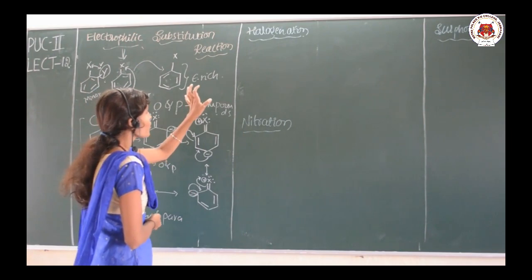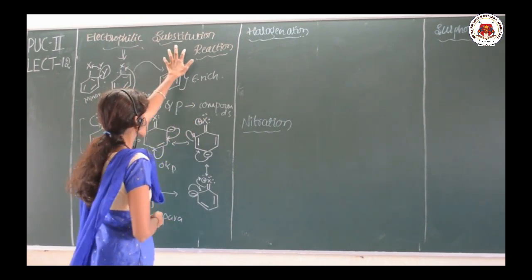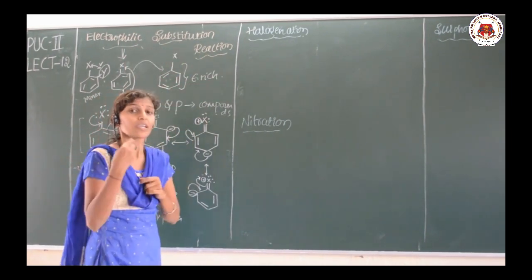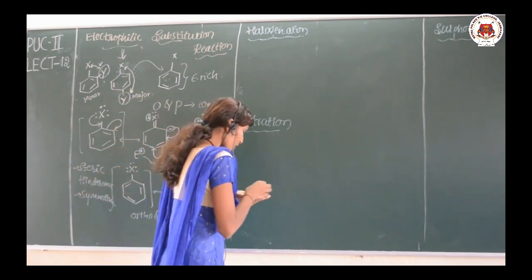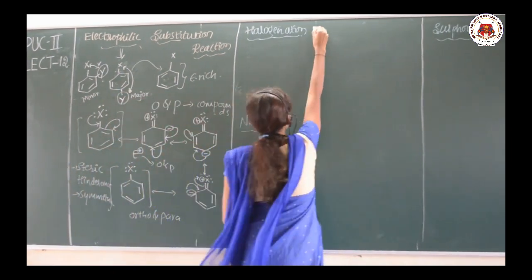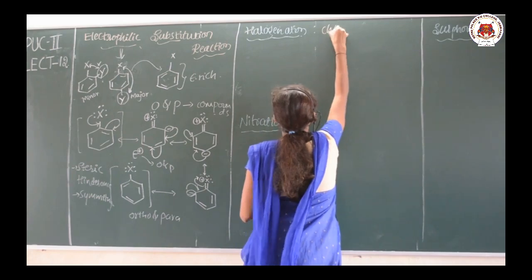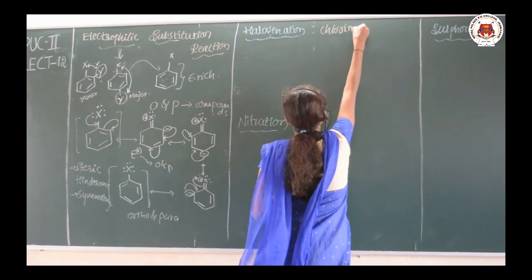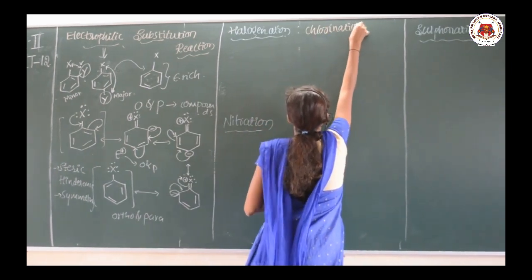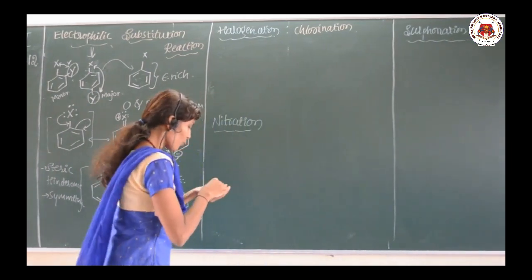Okay. So now we are talking about the electrophilic substitution reaction of the haloarenes. In that, particularly we are talking about the halogenation. In halogenation we are adding the chlorine, so that we can talk about chlorination.